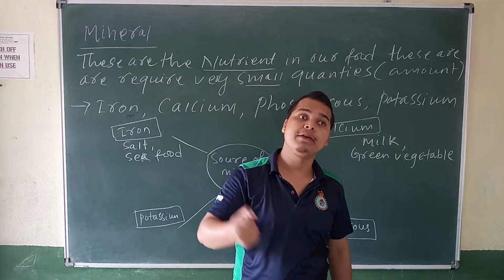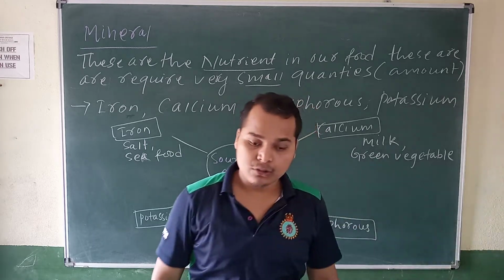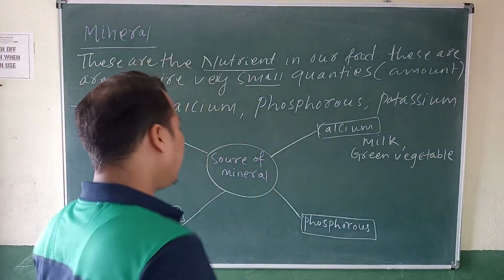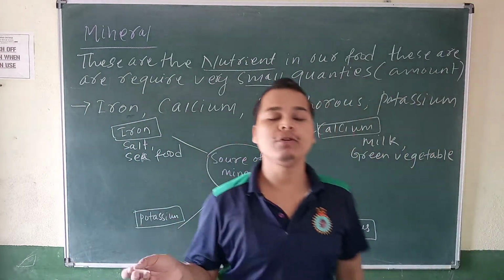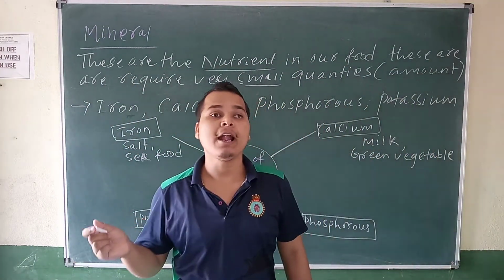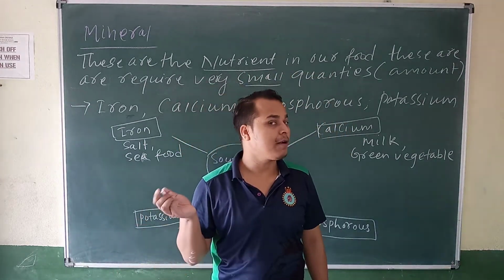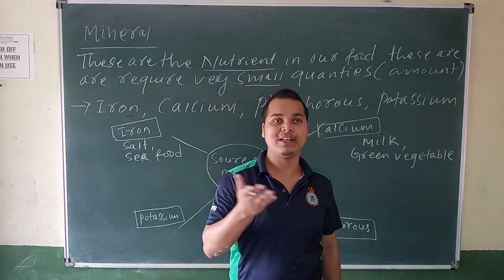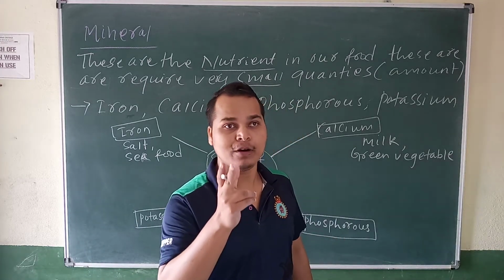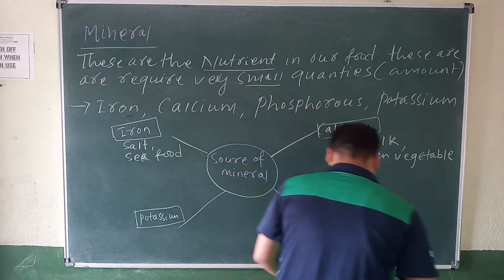So many diseases may happen, so you have to take care of this. Yes or no? Then come to phosphorus. Okay, tell me two food sources where we can get phosphorus. We are eating different types of nutrients daily, but we don't know which are calcium, which are iron. Yes or no? So then write down phosphorus.